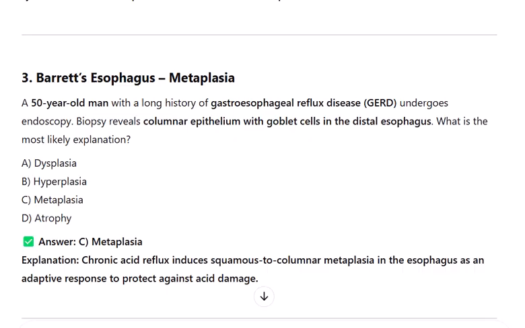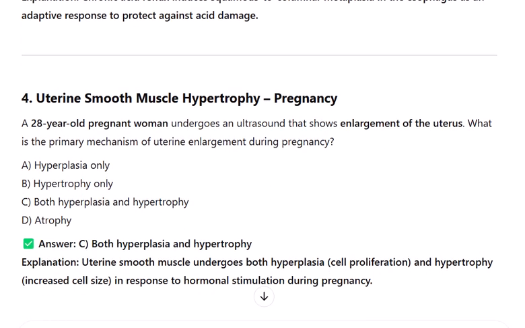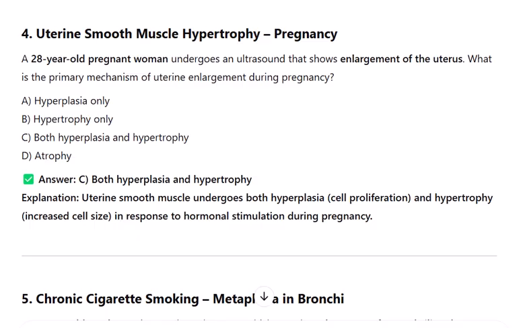damage. 4. Uterine smooth muscle hypertrophy, pregnancy. A 28-year-old pregnant woman undergoes an ultrasound that shows enlargement of the uterus. What is the primary mechanism of uterine enlargement during pregnancy? A. Hyperplasia only. B. Hypertrophy only. C. Both hyperplasia and hypertrophy. D. Atrophy. Answer C. Both hyperplasia and hypertrophy. Explanation: uterine smooth muscle undergoes both hyperplasia, cell proliferation, and hypertrophy, increased cell size, in response to hormonal stimulation during